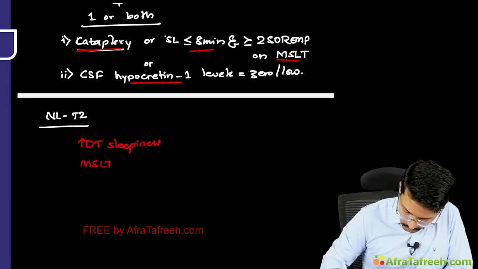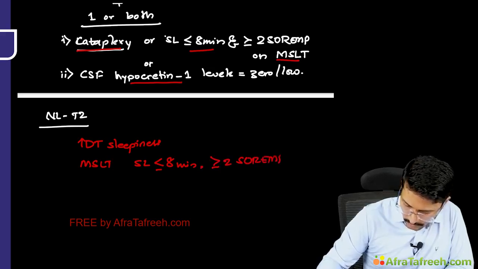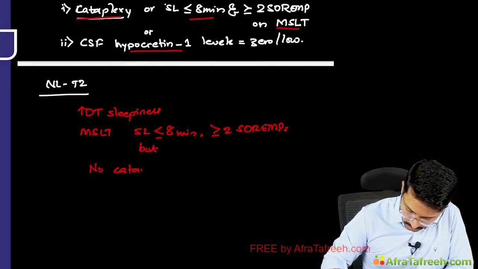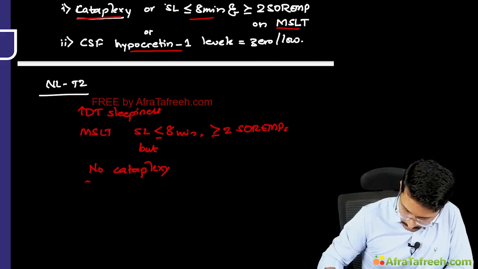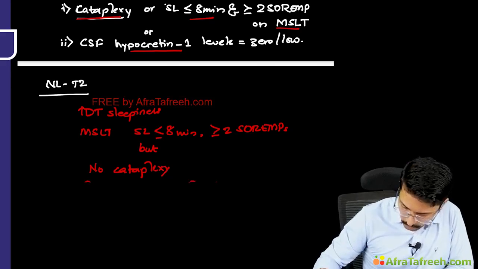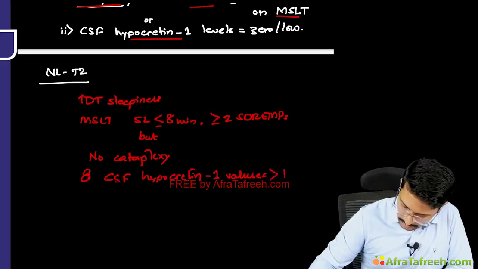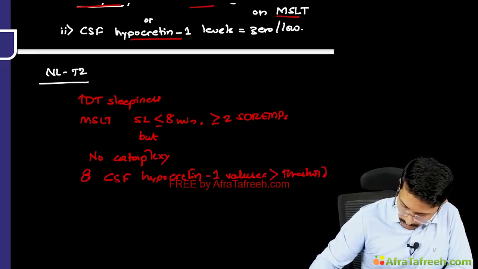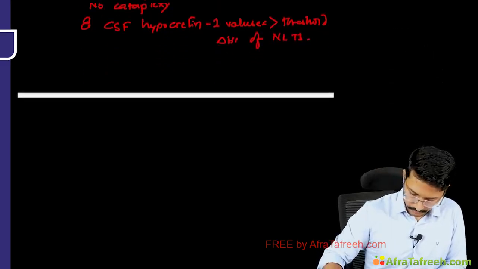Multiple sleep latency study shows sleep latency of less than or equal to 8 minutes and more than or equal to 2 SOREMs, but generally they do not have cataplexy, and CSF hypocretin 1 values are more than threshold required for diagnosis of narcolepsy type 1. Okay, so this is how we diagnose. Now coming to its management.